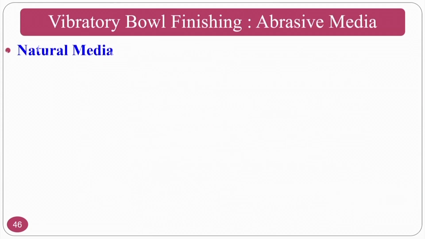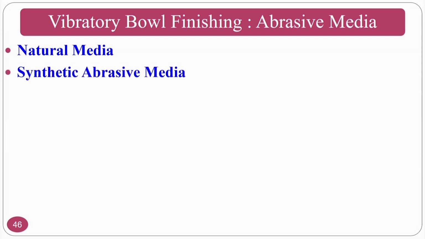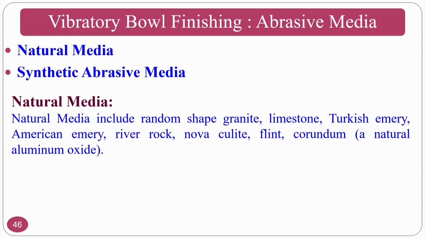So the abrasive media, normally there are 2 types of abrasive media. One is natural media, another one is synthetic abrasive media. The natural media include random shapes of granite, limestone, Turkish emery, and American emery. These are river rocks, Novaculite, flint, carborundum. These are the natural aluminum oxide. These are the things that are available in nature. You can go for them at economic prices, or you can get them from nature also.